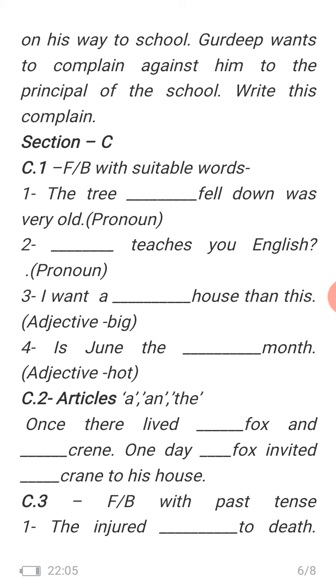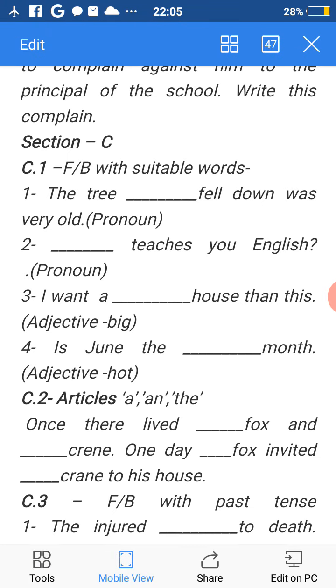So you can see there is a question mark and you have to fill in a pronoun. The question mark means it is a question, so teaches you English means who teaches you English. The answer will be who.